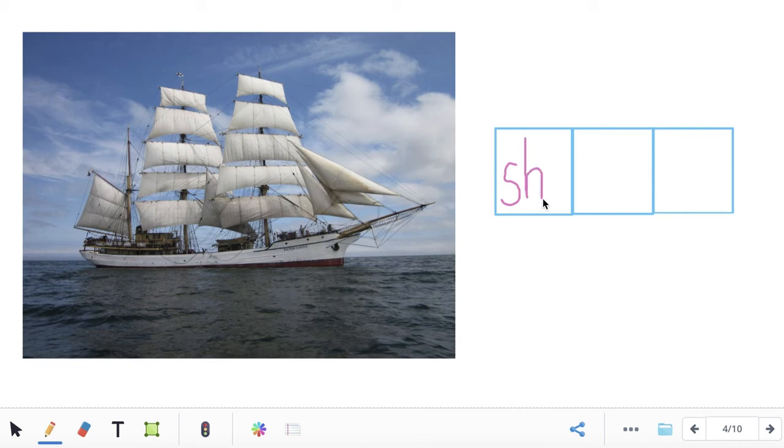What's the middle sound you hear in the word ship? I. What letter makes the I sound? I. It's a short I sound. And listen for the last sound you hear in the word ship. P. What letter makes the P sound? P. Sound this word out with me. Ready? Sh-I-P. Ship.